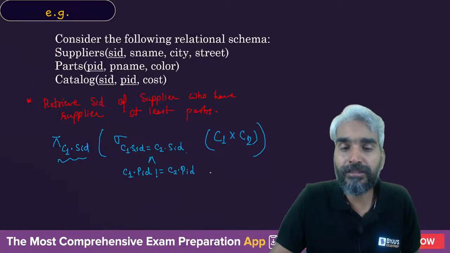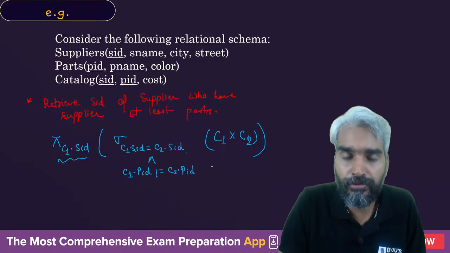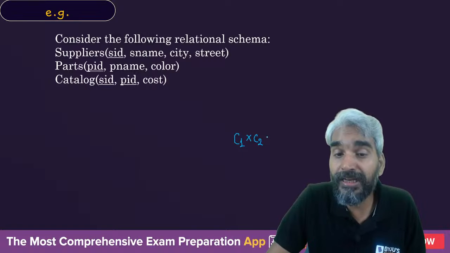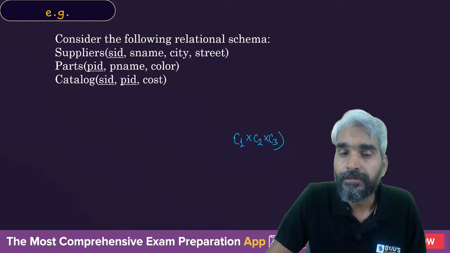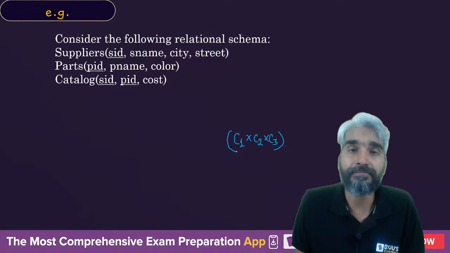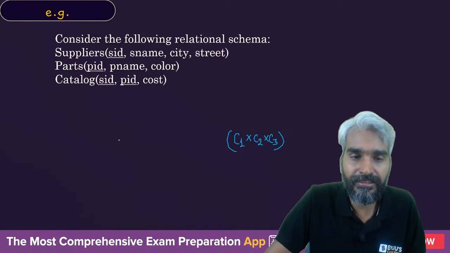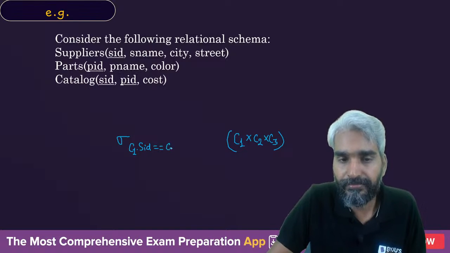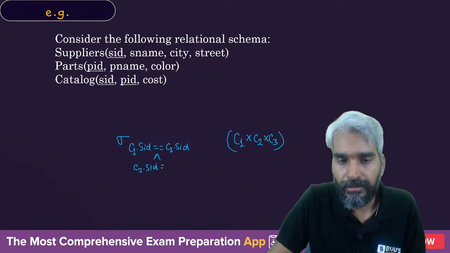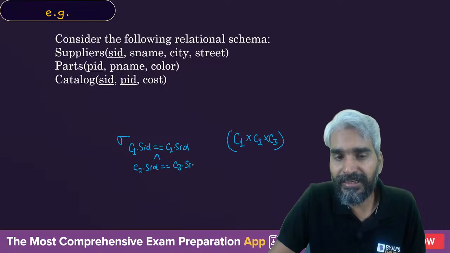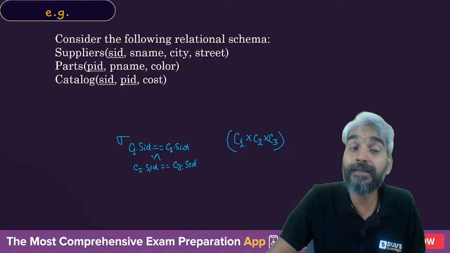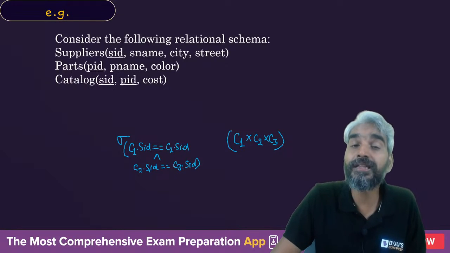Similarly, if you want to do it for three parts, what will you have to do? For three parts, you will have to do the cross product three times. Why? Because you want to check three tuples at the same time. Got the idea? Sir, what will be the condition now? Here the condition will be that C1 dot SID should be equal to C2 dot SID and C2 dot SID should be equal to C3 dot SID. Now let's understand: if C1 dot SID is C2 dot SID and C2 dot SID is C3 dot SID, then by transitivity C1 dot SID and C3 dot SID will also be equal.